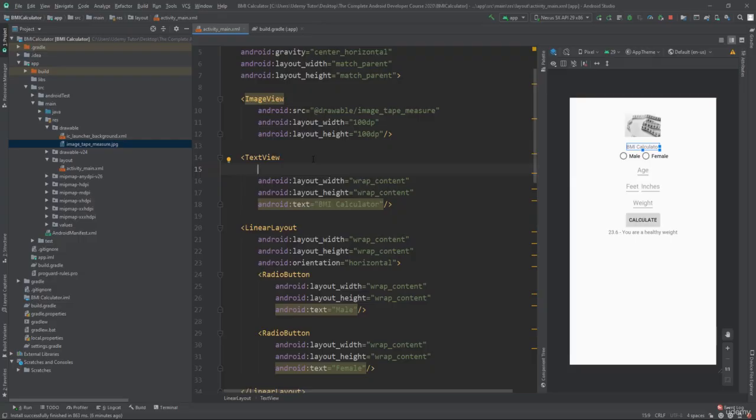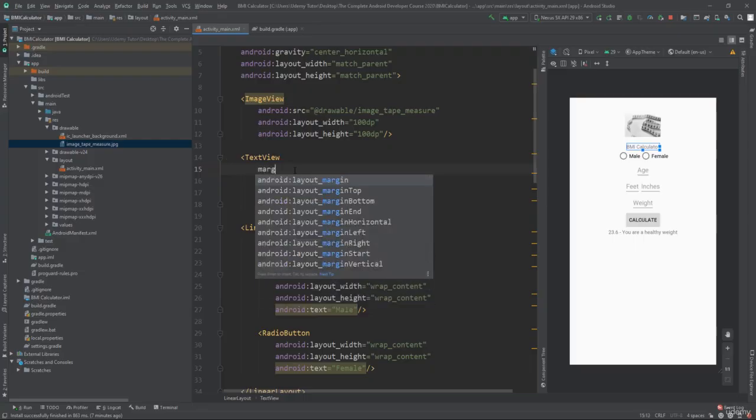So padding makes all of the view's contents inside it have some more space. But margin provides space between the element selected, in this case the text view, and its neighbors, what's next to it. So this is the one we want. And this is a common cause of confusion for all new Android developers. Padding and margin, they're similar but not the same. And don't worry if you're not fully getting this now. We will repeat using padding and margin so much it will eventually click. But for now, margin will give us the space we need.